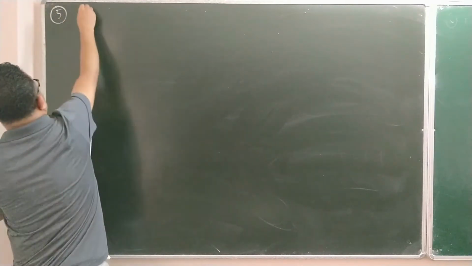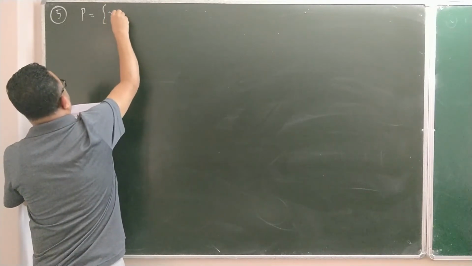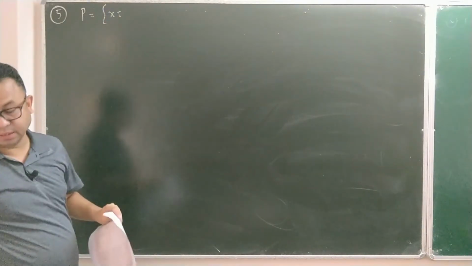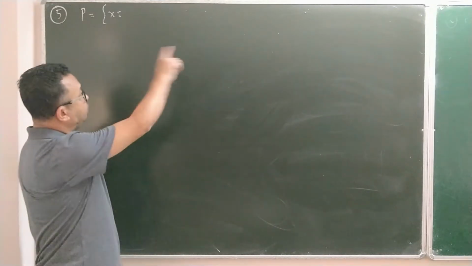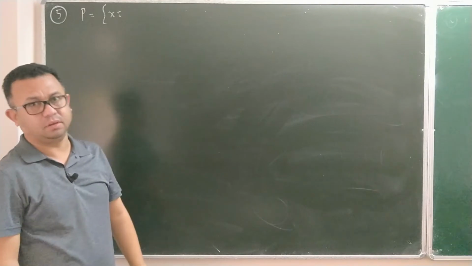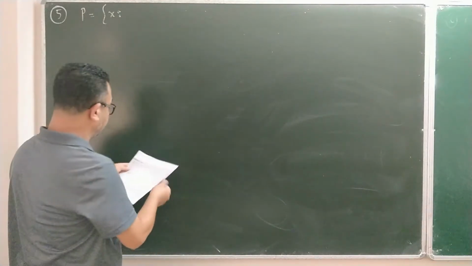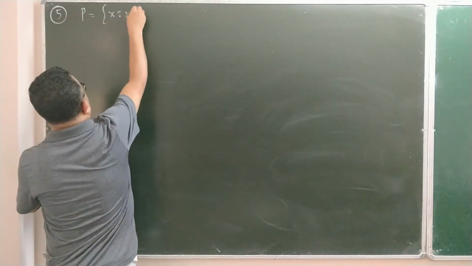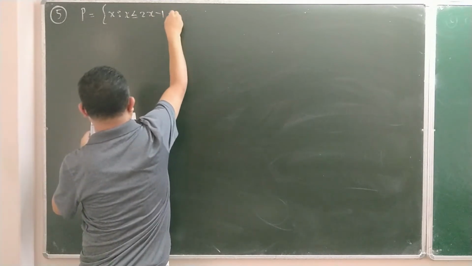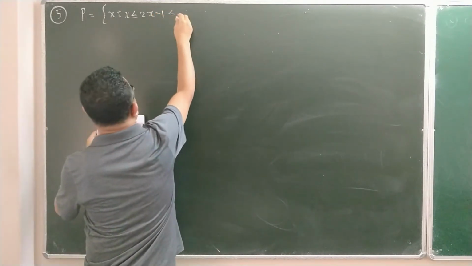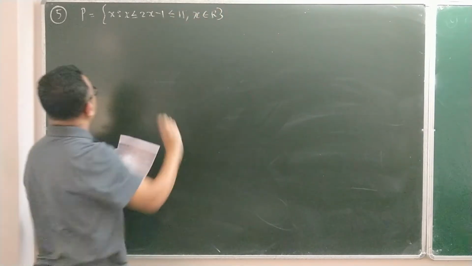It is given that P = {x : ...}. The way it is given, with the ratio sign, what we call "such that", this form of giving is what we call set builder form. So x is such that x ≤ 2x − 1 ≤ 11, and x belongs to R, meaning real numbers. So this is what P is.